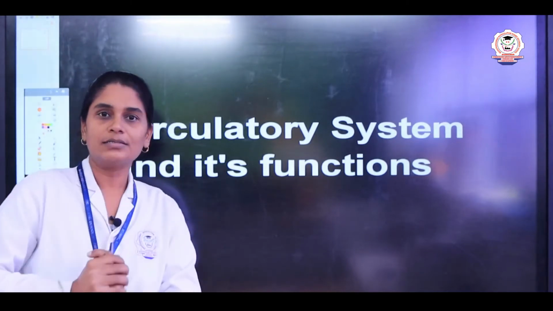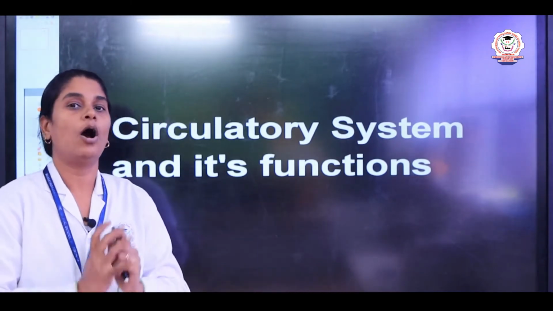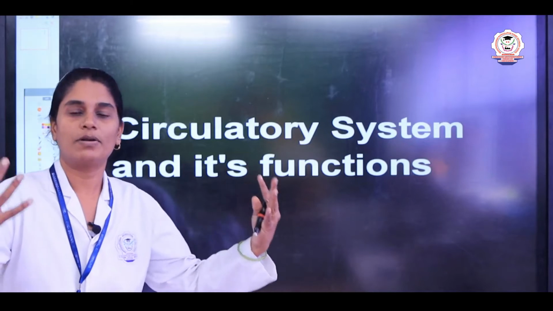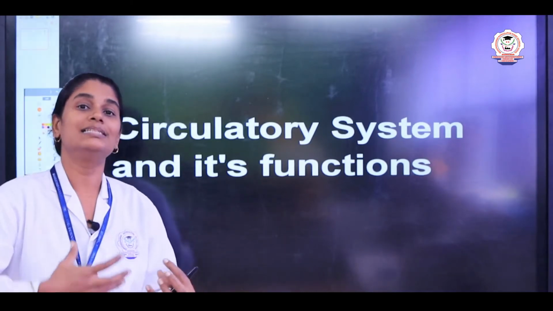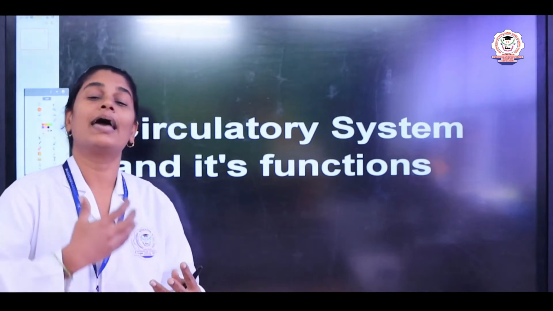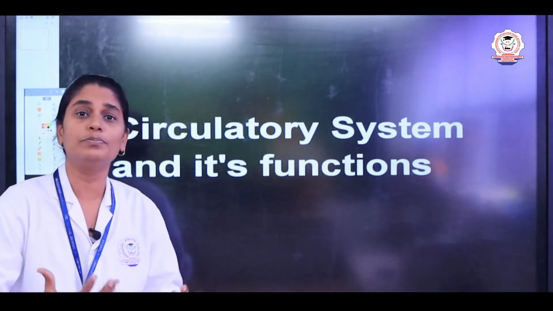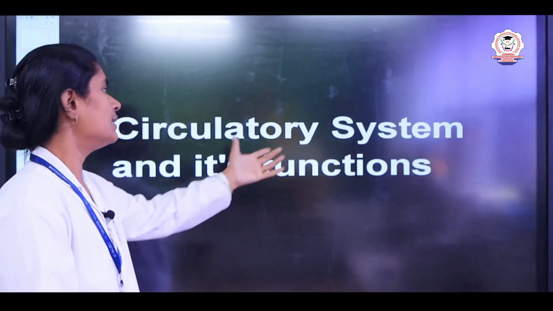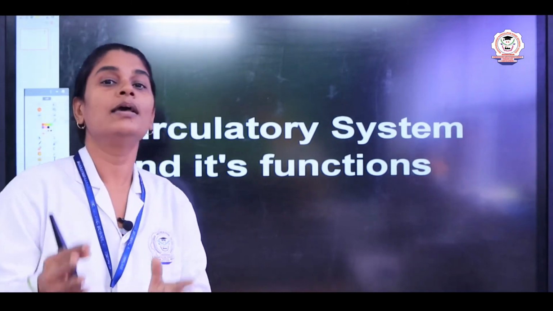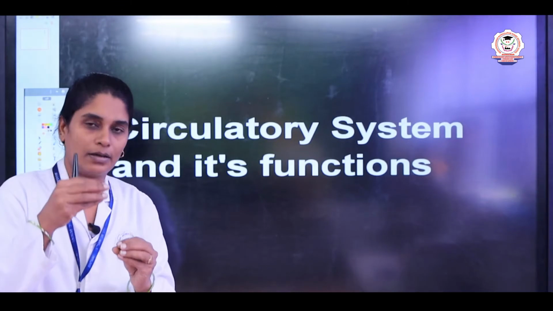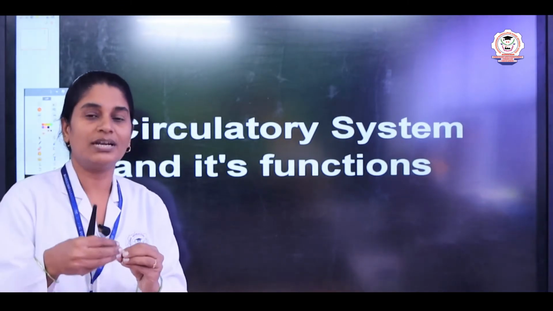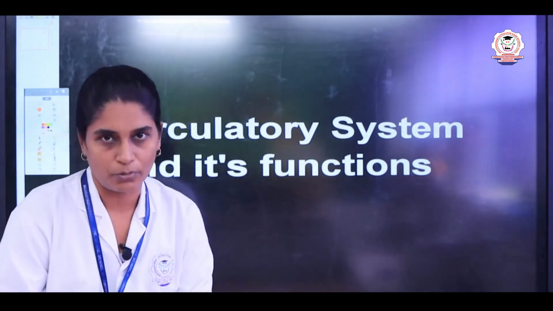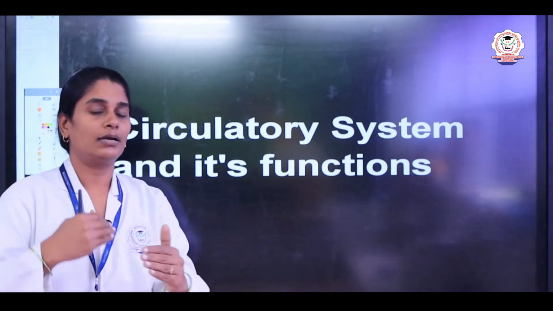Yes, the answer is, just as we need energy and we need oxygen, all the parts of our body have cells, right? These cells need oxygen, nutrients, and also the waste materials should be circulated to all the parts of our body. The circulatory system does this function with the help of the blood. The blood carries all the nutrients and oxygen, and the heart pumps, so the blood is circulated to all the parts of our body. Now I have told you about blood and heart, right?